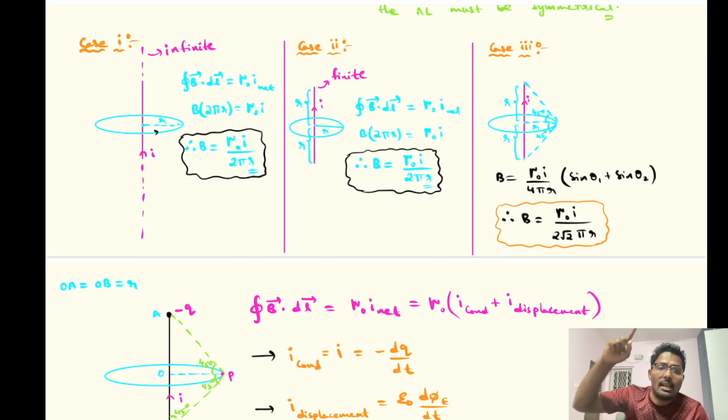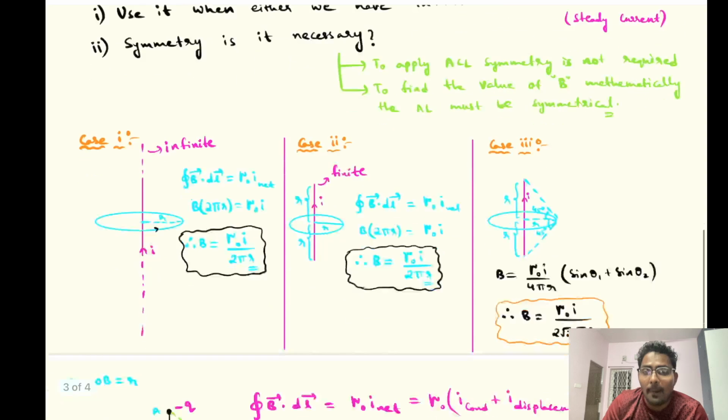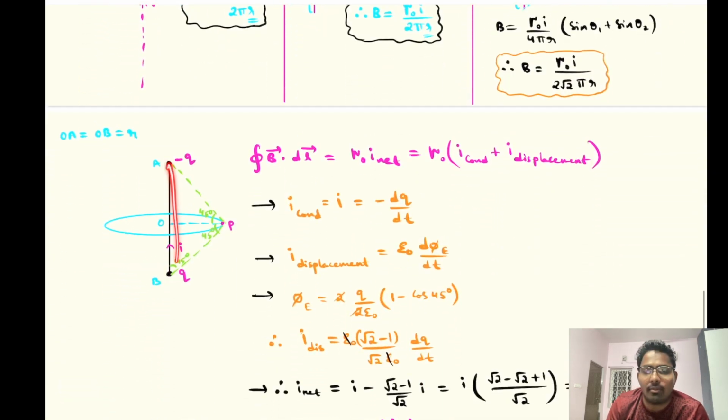But when it is infinite, when I am considering the loop at infinity, tell me, will those wires have any effect on the loop that I am considering? No. So that's why you need to understand, even in the case of infinite wires, they are closed loops. That means, as I said, the steady current can be seen either in infinite wires or closed loops. But when finite wires are there, how can you see the steady current? You cannot see the steady current.